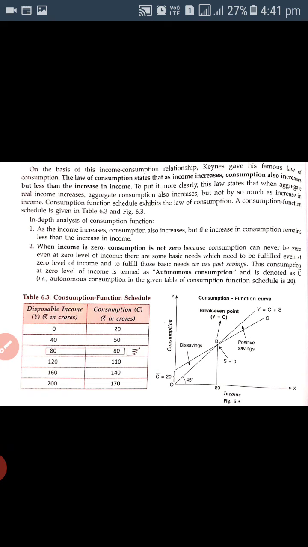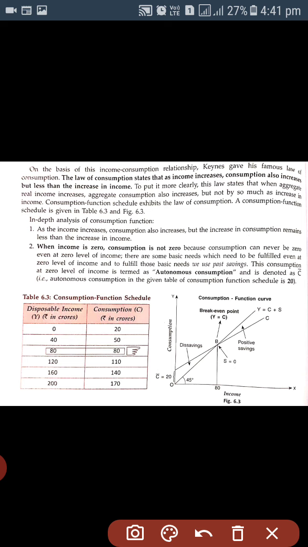The law of consumption can also be shown with the help of the consumption function. See the schedule that is given here. It is showing the disposable income and consumption. Suppose disposable income, we just start with 0, meaning we are not having any income, then 40, 80, 120, 160 and 200. Up to 200 it is showing the level of income.